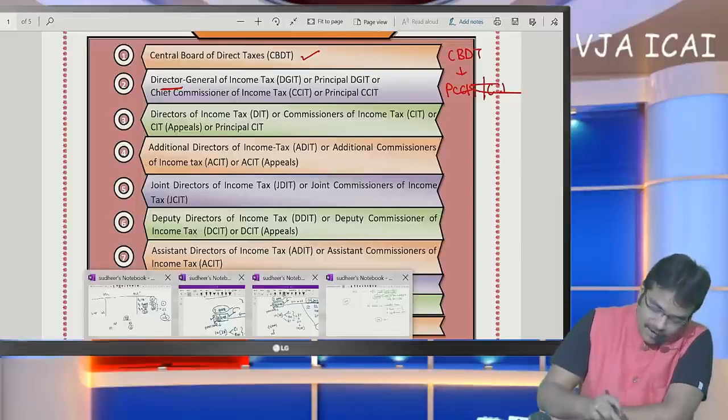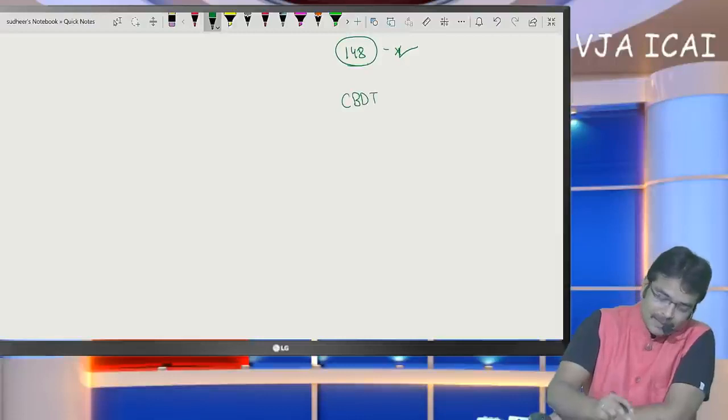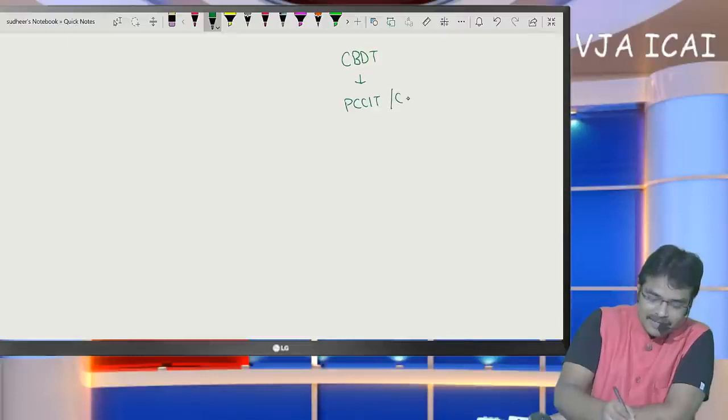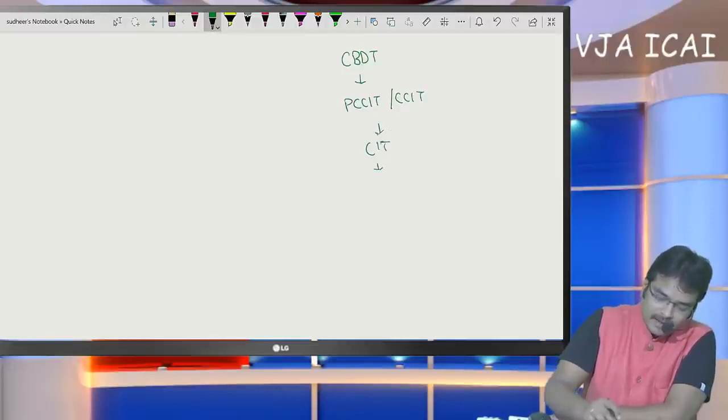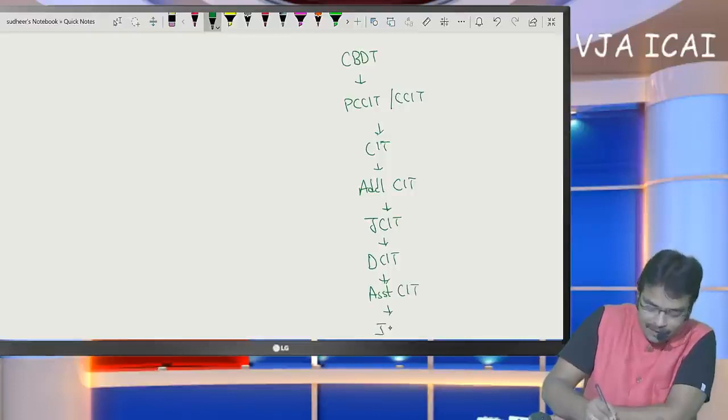So let me present it in an easier manner. CBDT is the highest authority. Below CBDT, the Principal Chief Commissioner of Income Tax or Chief Commissioner of Income Tax. Below him, the Commissioner of Income Tax. Below the Commissioner of Income Tax, Additional CIT, Joint Commissioner, Deputy Commissioner, Assistant Commissioner, ITO.